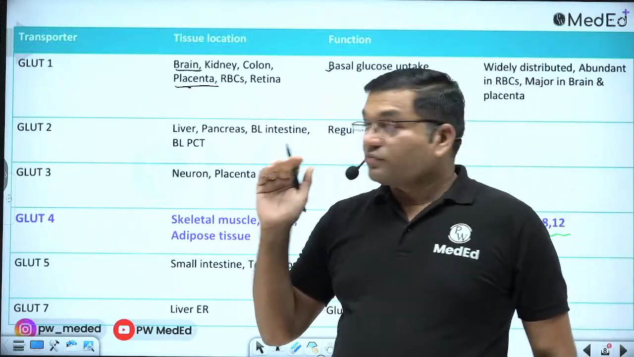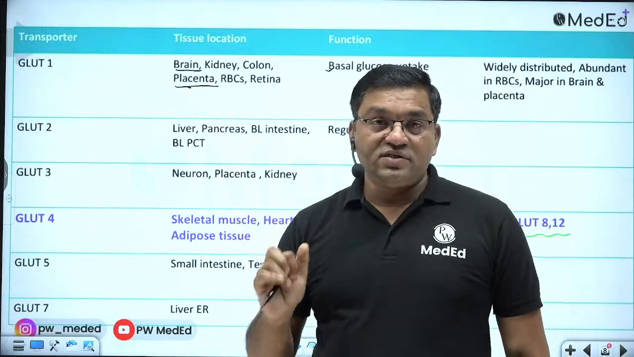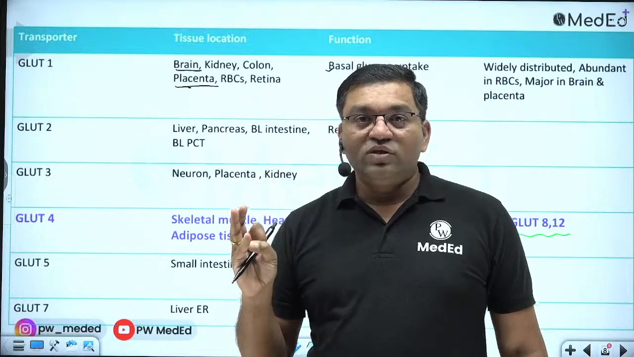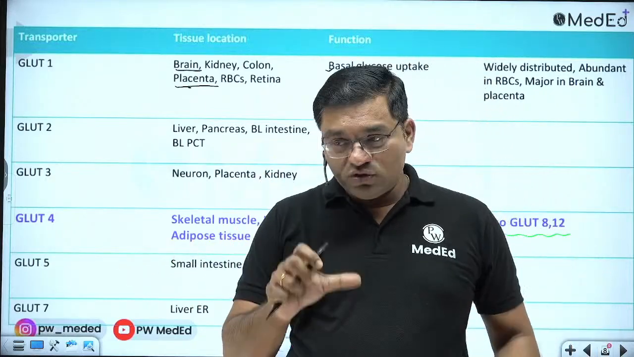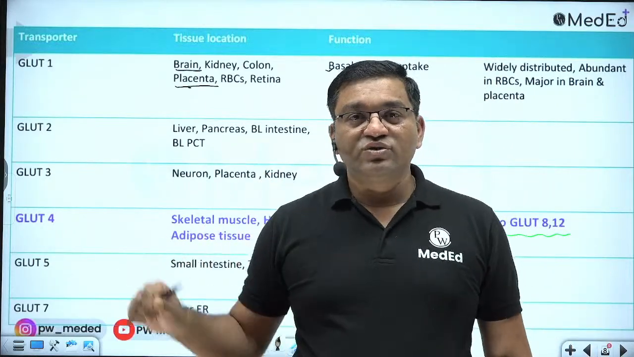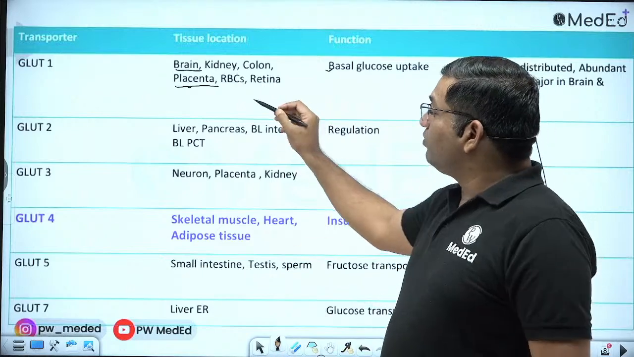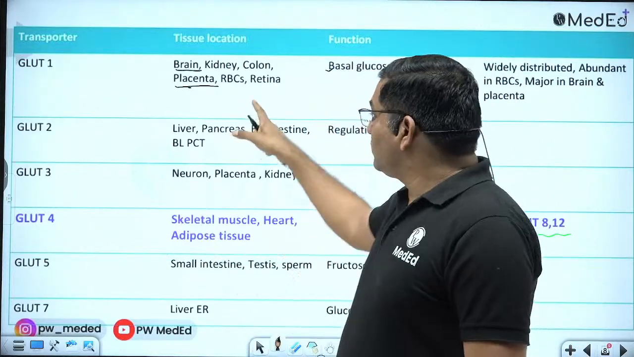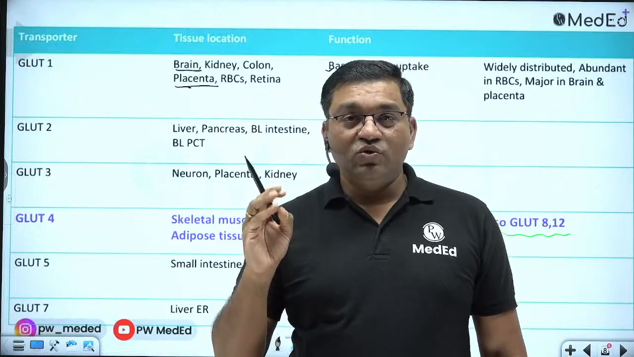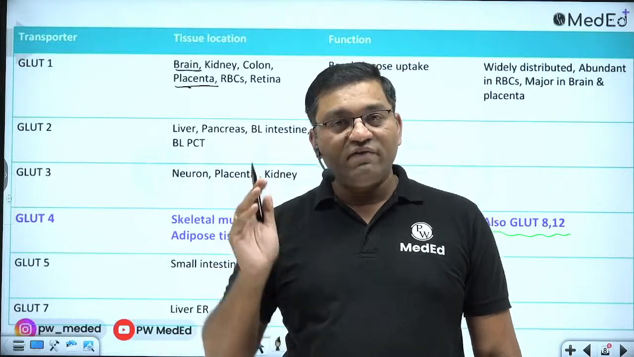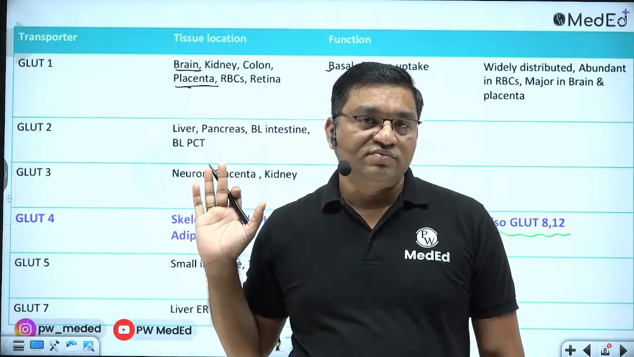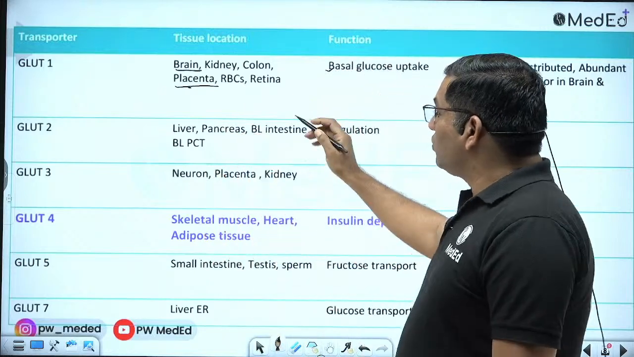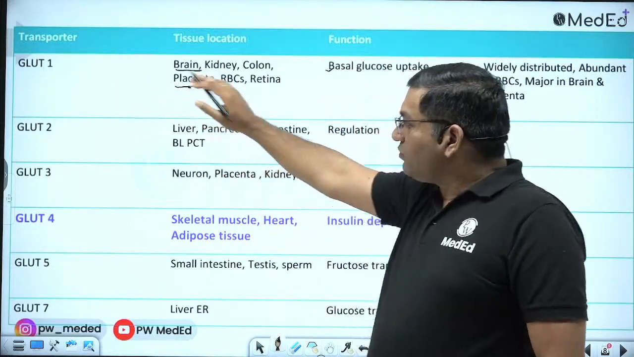So two important pathways in the RBCs. First one is anaerobic glycolysis, so there is production of lactate. Glucose is utilized and lactate is produced in anaerobic glycolysis. And the second important pathway in the RBCs is the HMP shunt. RBC is the tissue which only utilizes glucose, whether it is the well-fed state, fasting or starvation. It utilizes only glucose. So GLUT1 is important.